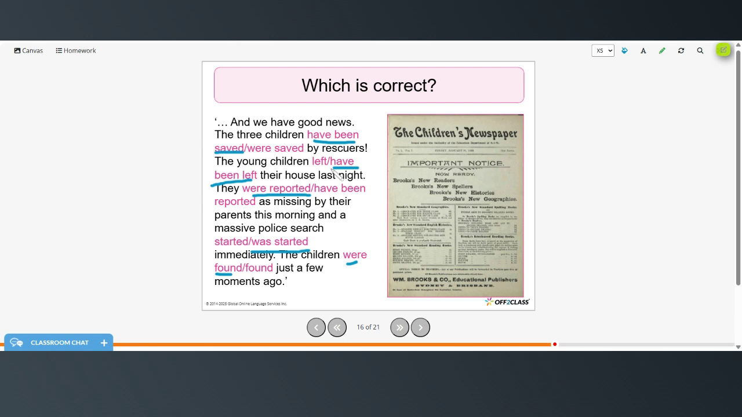The children were found just a few moments ago. Actually, this one doesn't seem right. It seems like it should be the young children had been left. So it should be had been left. Or actually, it would just be left. We would just use the simple past. The young children left their house last night. So that one was a little confusing.